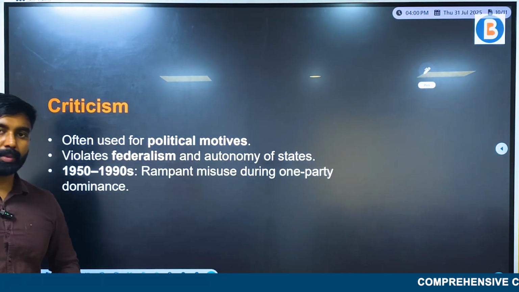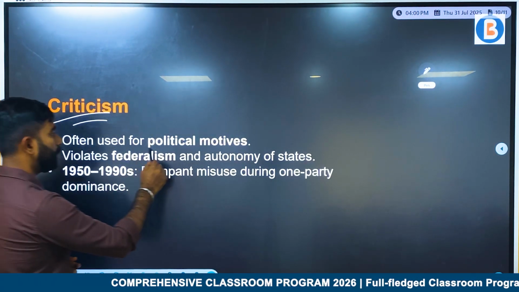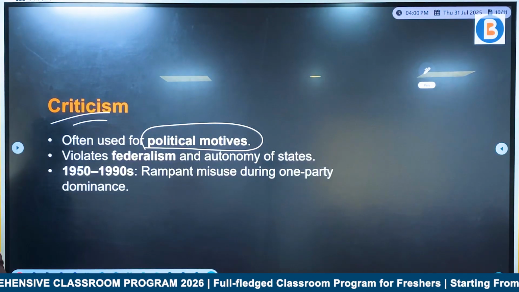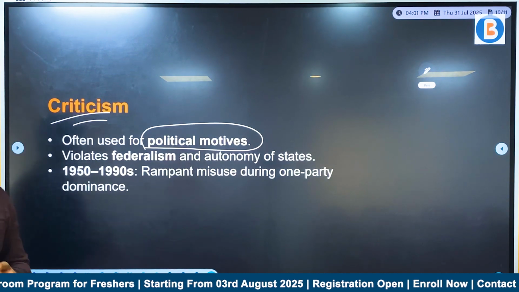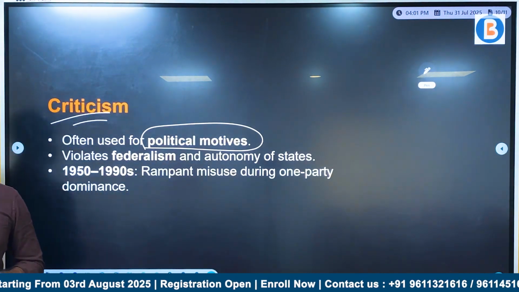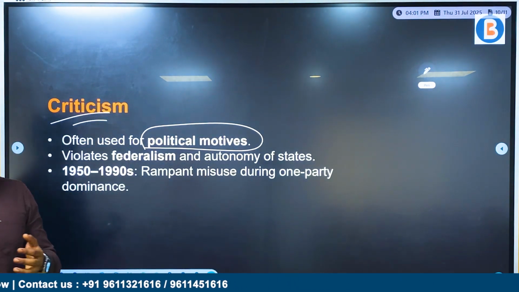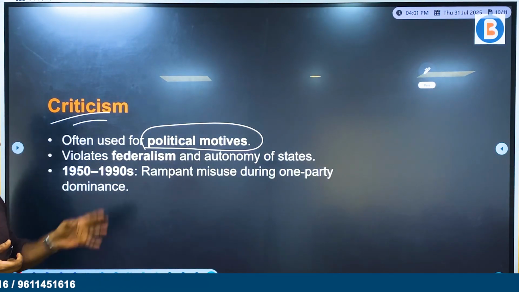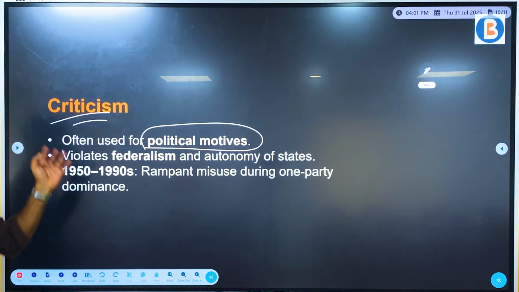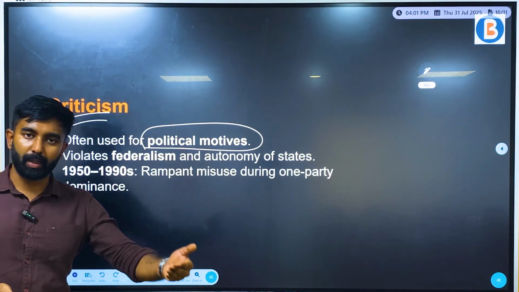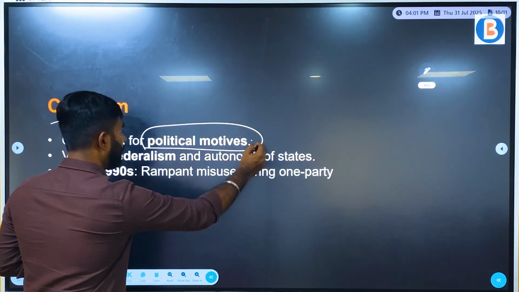So at the end, it is also important to know few criticisms of the president rule. One being the political motives. Doesn't mean you impose president rule because there is a personal political agenda hidden, or in order to ensure that the political motives of certain political party or the majority ruling party at the center, right, gets satisfied. Doesn't mean, if any state is going against the center, the majority political party at the center, who's in the government, impose president rule to take control or to impose their rules over them. So that is what the point is talking about. It shouldn't be used for political motives.